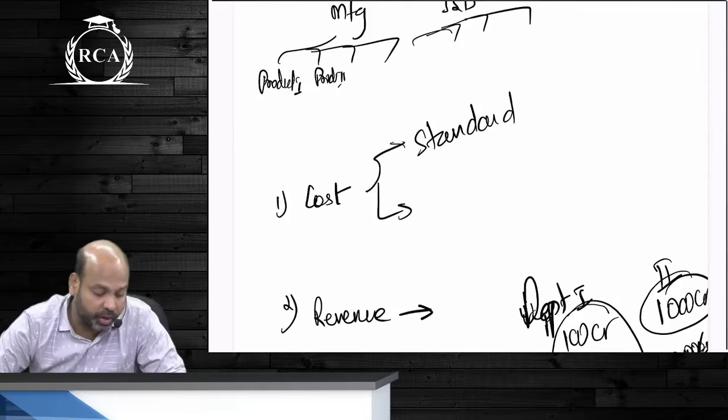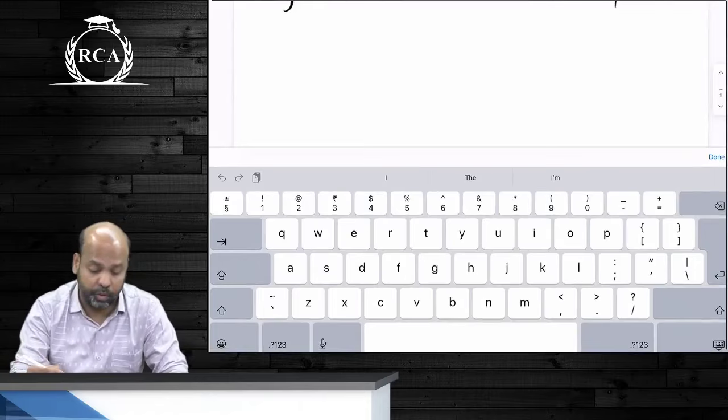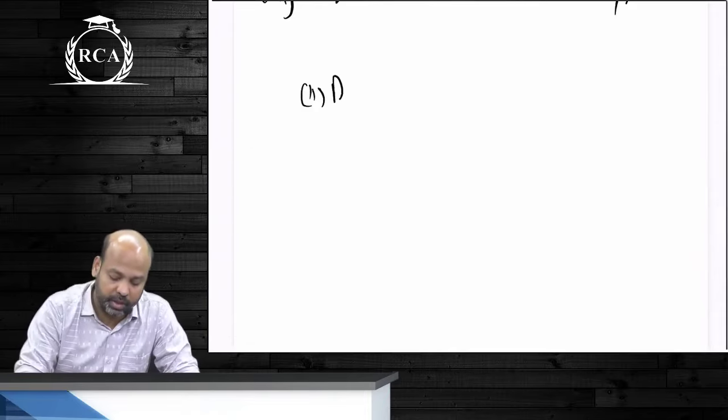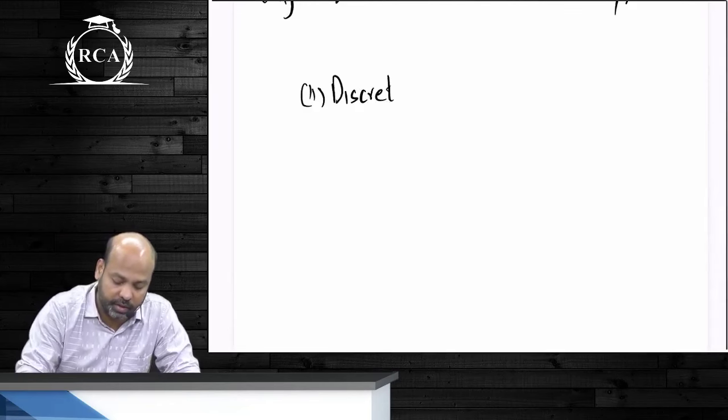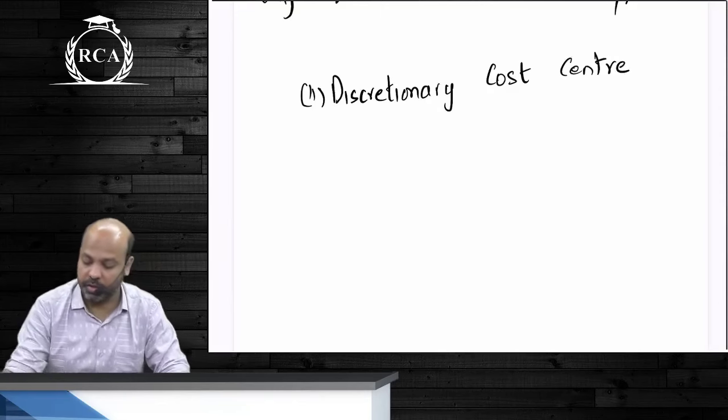Next sub point 2, discretionary cost center. This is all under the first point only बेटा. Cost center के नीचे ही अपन standard cost center के बाद में discretionary cost center.